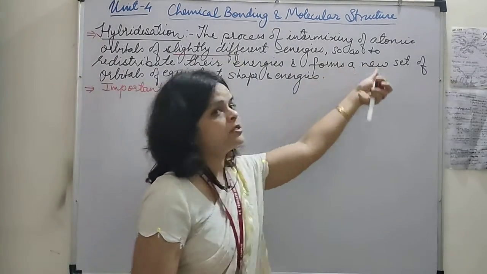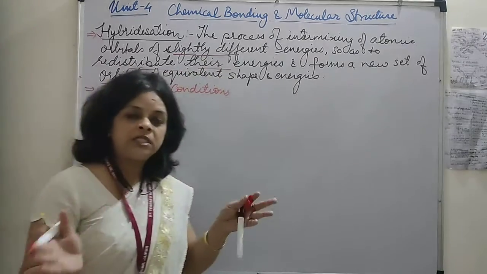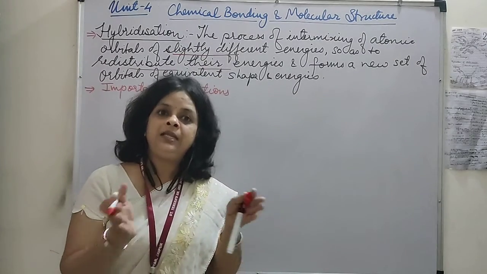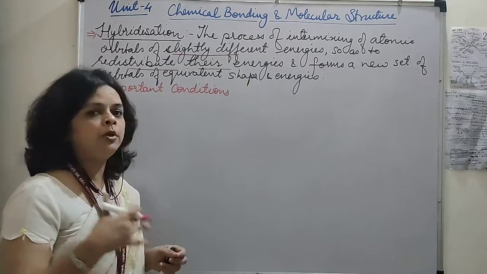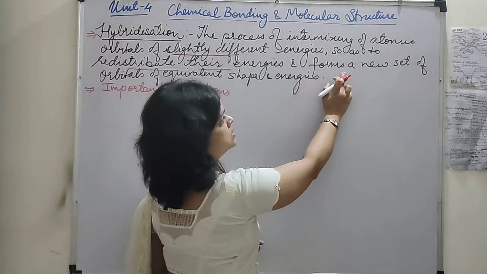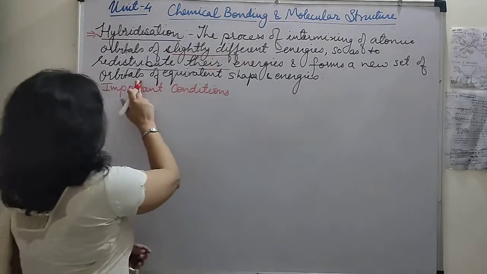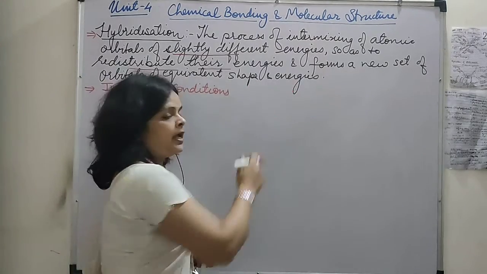Then so as to redistribute their energies, that is, all their energies, they redistribute it in all the remaining orbitals, so as to form a new set of orbitals with equivalent shape and equivalent energies.